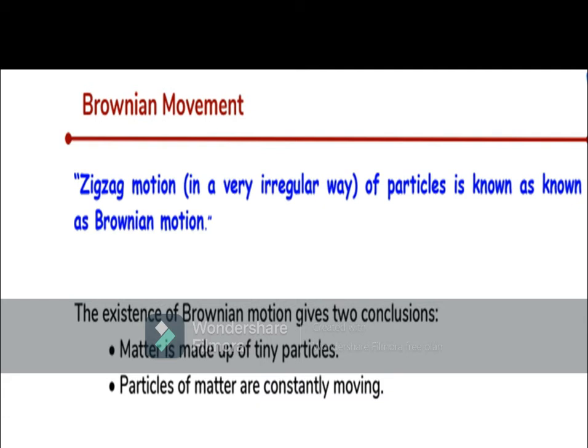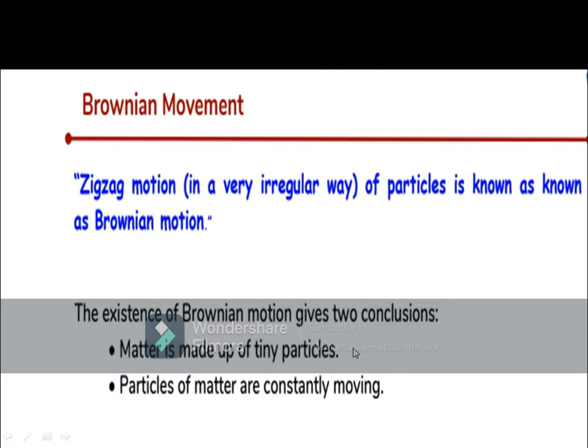Hence, he told that the particles are moving. He saw that the particles of water are moving. Hence, we got to know that Brownian motion means zigzag motion in a very irregular way of particles. The existence of Brownian motion gives us two conclusions.